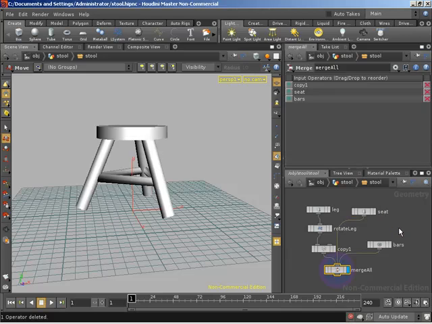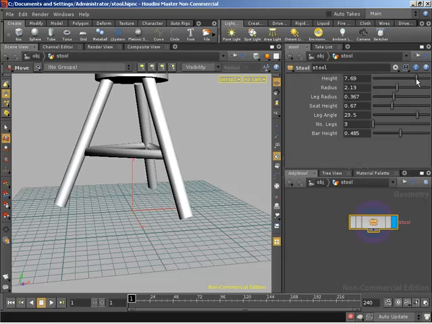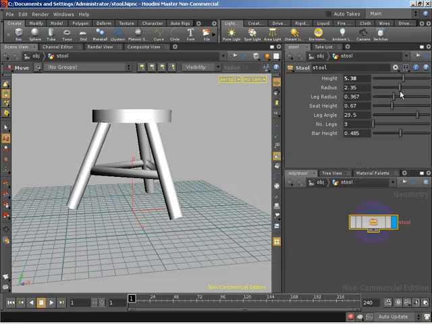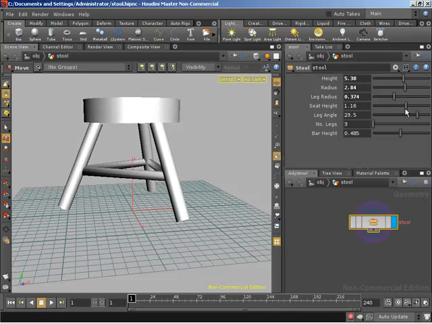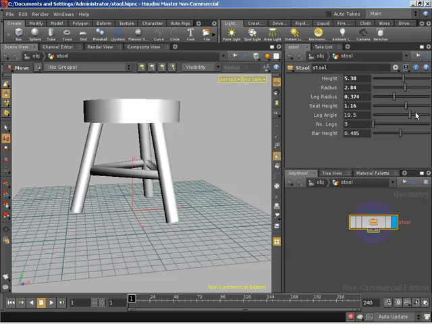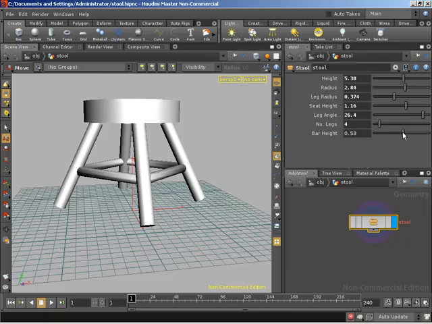Fantastic. Yep. So now, if we jump up a level to our stool asset, we now have control over all our parameters, but on the asset itself as opposed to on that null. Just make sure all of these guys work. Very cool.